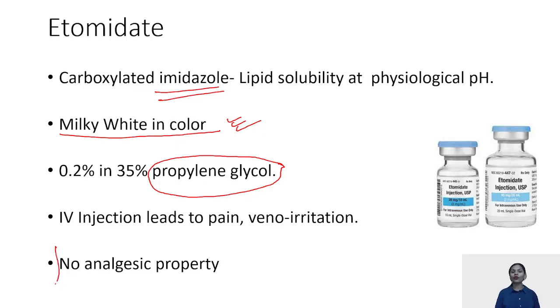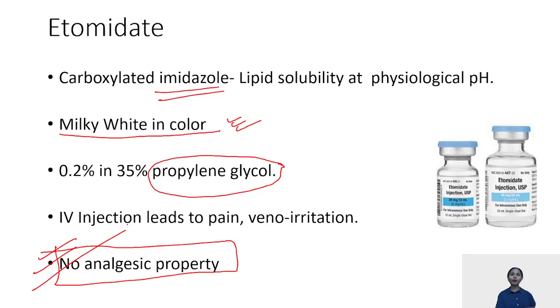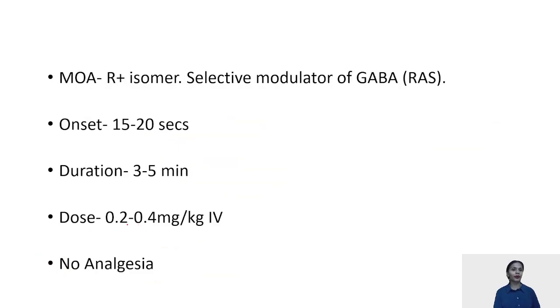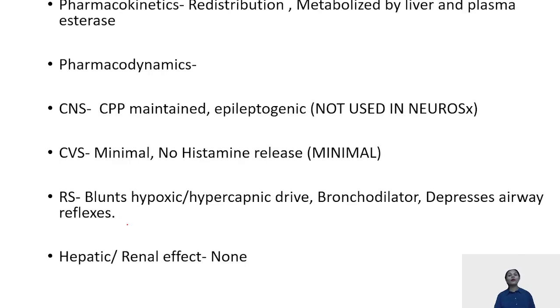Etomidate also has no analgesic properties. Like your propofol and your thiopentone, no analgesic property is present in etomidate. Etomidate again works on the GABA receptors. Onset is 15 to 20 seconds. Duration is again about 5 minutes because of redistribution. The dose of etomidate is 0.2 to 0.4 mg per kg IV. Pharmacokinetics: redistribution, and it is metabolized by the liver and plasma esterases.